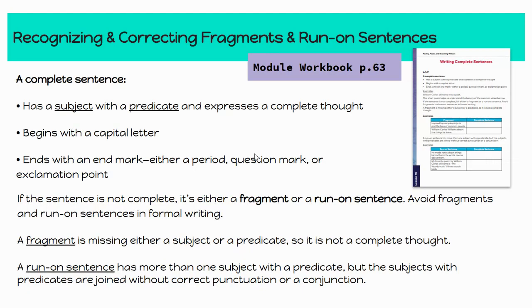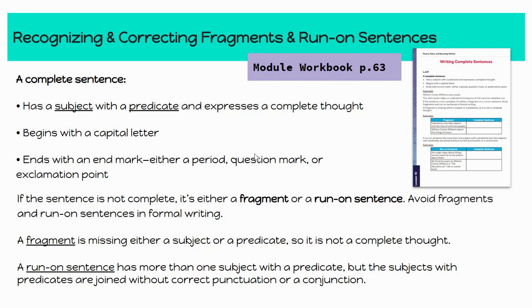Now, looking at that page 63 in your module workbook, this is a little bit more about subjects and predicates, okay? And fragments and run-on sentences. Friends, fragments are missing either the subject or the predicate, so the thought isn't complete. And run-on sentences have more than one subject with a predicate, but the predicates are joined without punctuation or a conjunction, which is a word that separates two parts of a sentence.